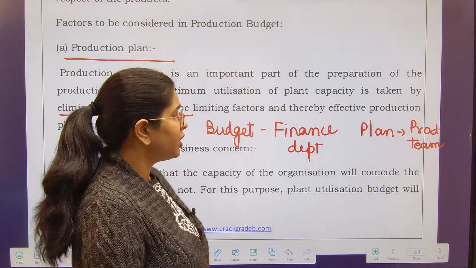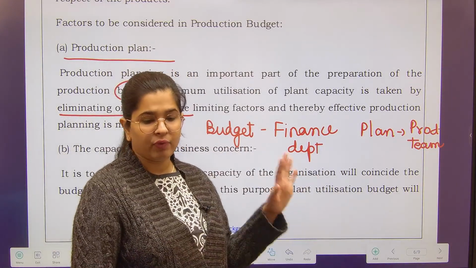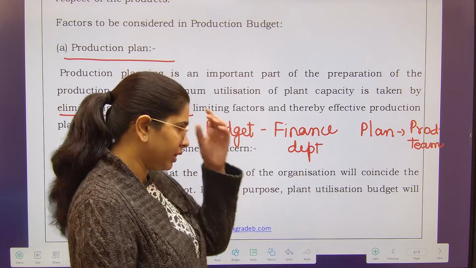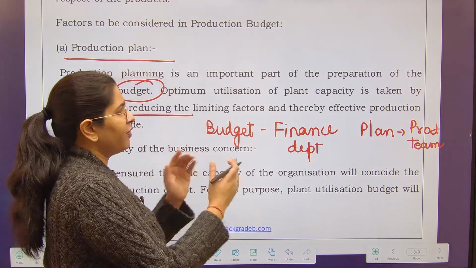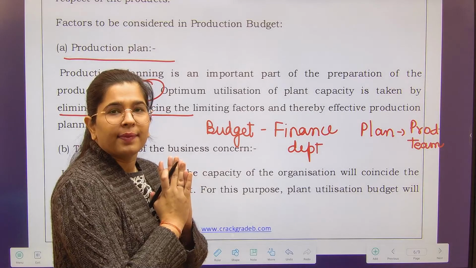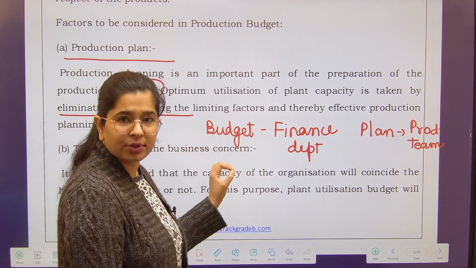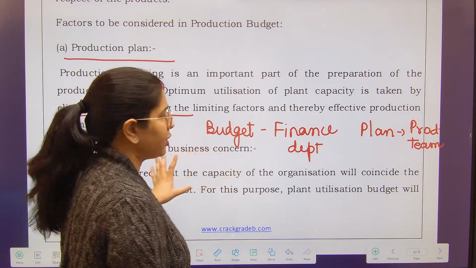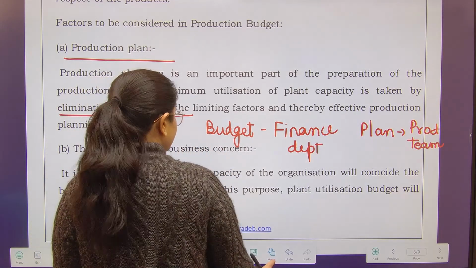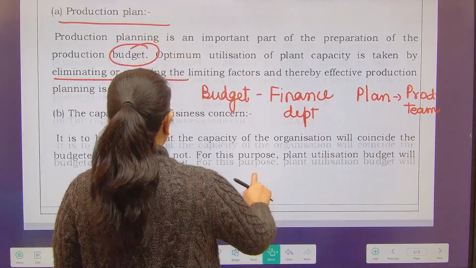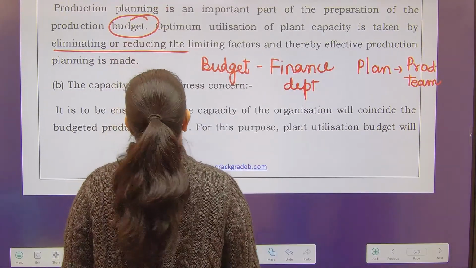That means your engineering department or production department, whatever you are going to call them. So these are the two things that we need to do. Hence, this is being told that while preparing the production budget, you need to take care of the production plan as well. Next is, what is the capacity of the business concern?